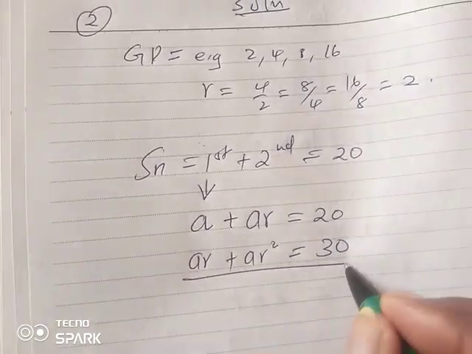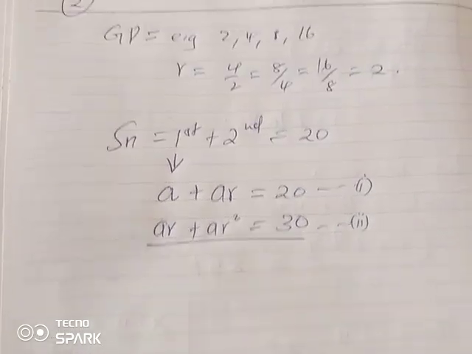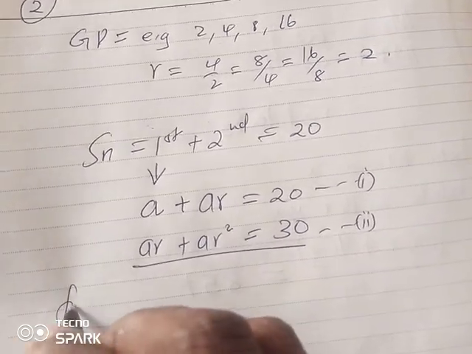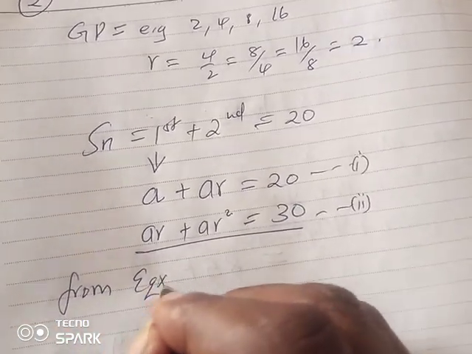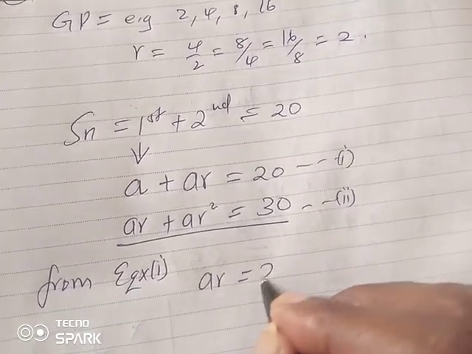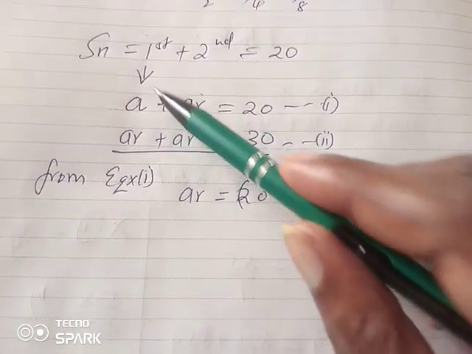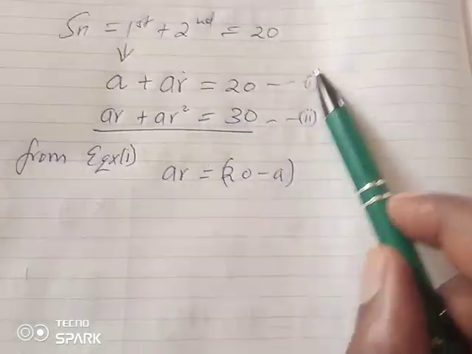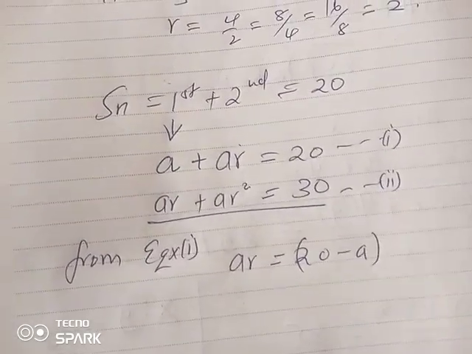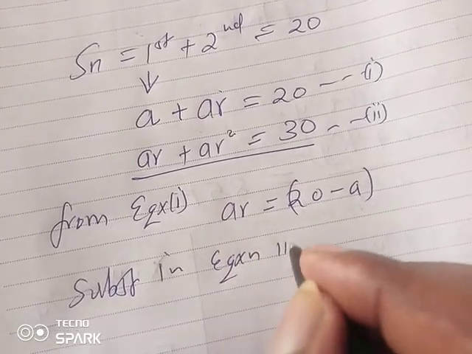So these are two simultaneous equations, and therefore we can solve them by whichever method. So I'll choose substitution. From equation 1, I'll make AR the subject. If I remove A from this side, it shall go to the other side as a minus. That is from equation 1. So I'm going to substitute in equation 2.